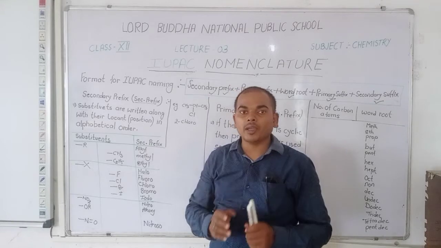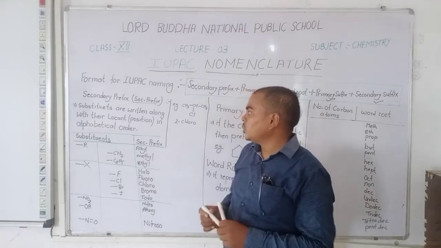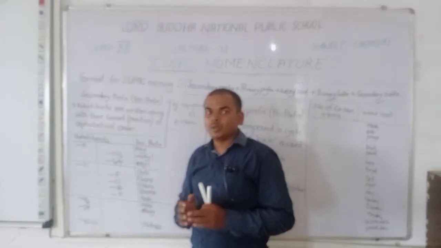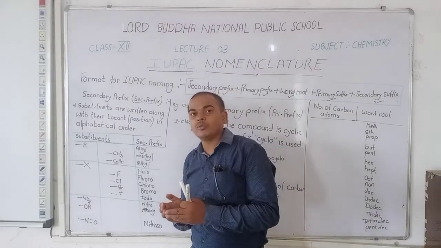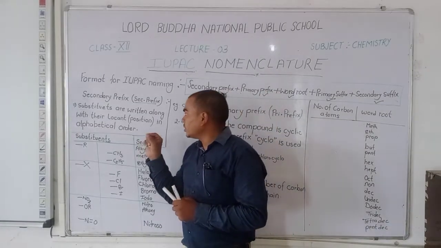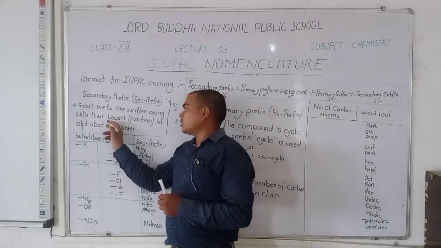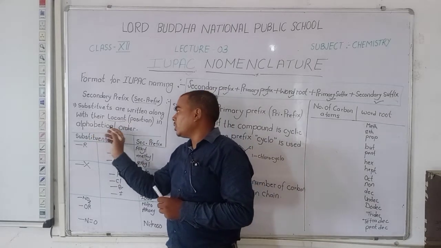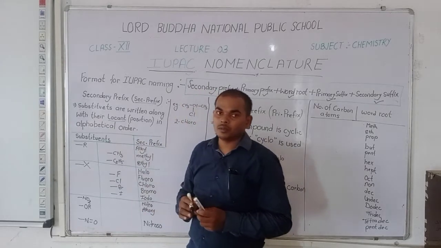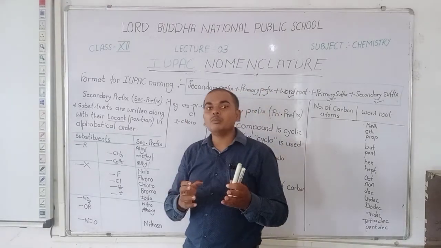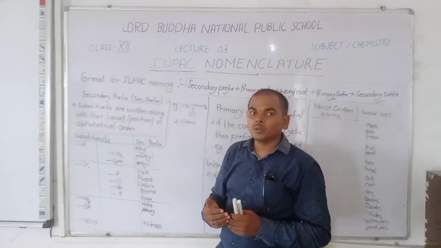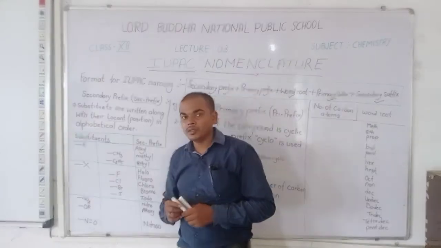When you identify the secondary prefix, meaning substituents, you write their location, meaning position, in alphabetical order. Here some substituents, that is secondary prefixes, are represented.